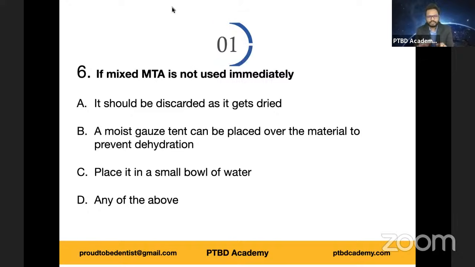You take a moist gauze, make it into a tent and place it over the material to prevent dehydration. What about option A? It should be discarded as it gets dried. May be true if the waiting period is more than 1 hour or 2 hours, because up to 1 or 2 hours, the material is still in initial set. So there is no question of drying. But if it is beyond that, maybe we should discard it. So among the given options, option B is the right answer. Do award yourself +4.